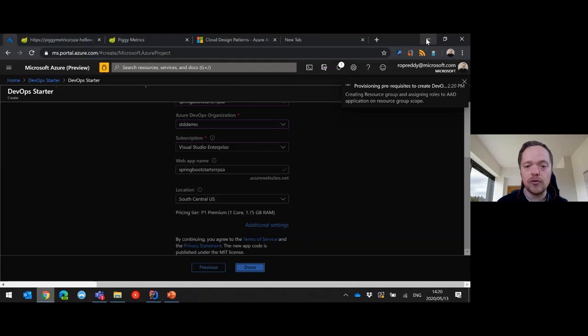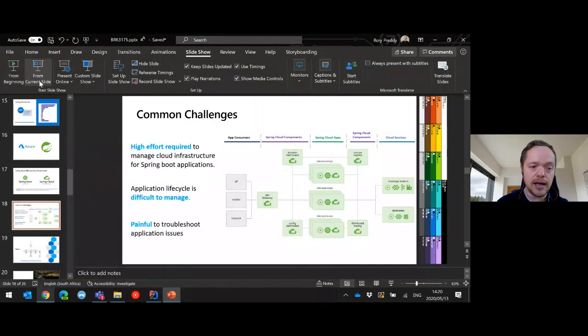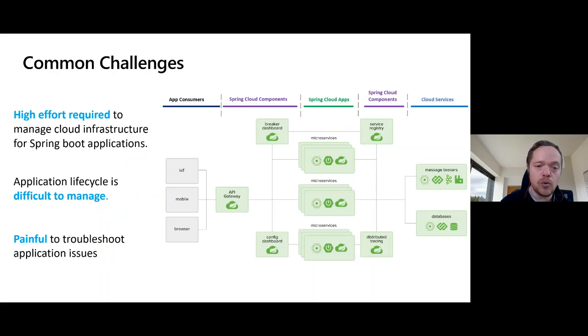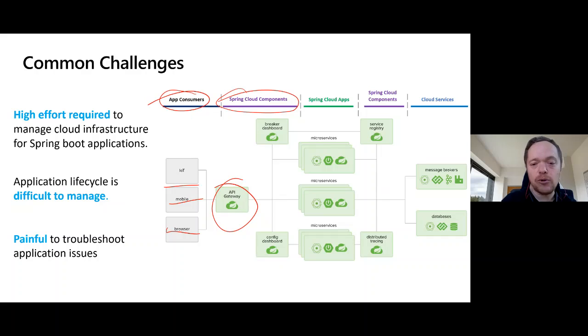We just created one service, and that's really the motto that I covered on the previous slide, which is build anything. We're going to be given the option to build anything, but we want to coordinate anything. So here you have your app customers, IoT, mobile, and browser. And like we saw before, they hit an API gateway. And the minute they hit that API gateway, that's part of the Spring Cloud components.